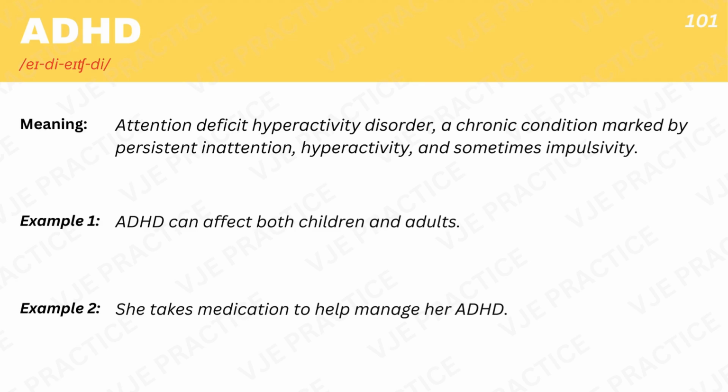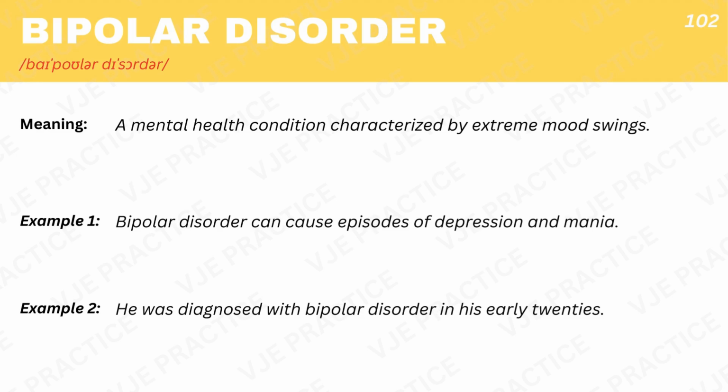ADHD, attention deficit hyperactivity disorder, a chronic condition marked by persistent inattention, hyperactivity, and sometimes impulsivity. Example 1. ADHD can affect both children and adults. Example 2. She takes medication to help manage her ADHD. Bipolar disorder, a mental health condition characterized by extreme mood swings. Example 1. Bipolar disorder can cause episodes of depression and mania. Example 2. He was diagnosed with bipolar disorder in his early 20s.